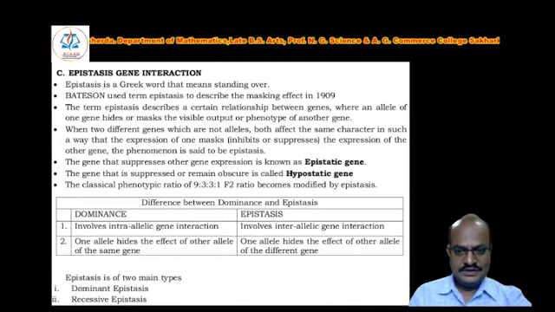In dominance, one allele hides the effects of the other allele of the same gene, but in epistasis, one allele hides the effects of an allele of a different gene. Means they are not allelic. Epistasis is of two main types: dominant epistasis and recessive epistasis. Today we are discussing dominant epistasis.